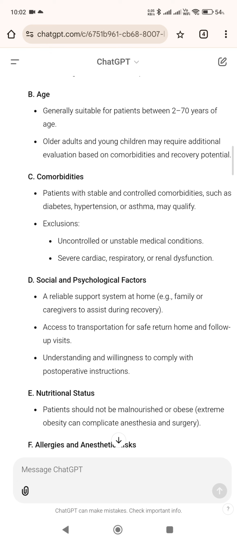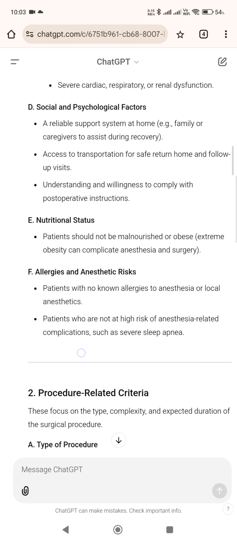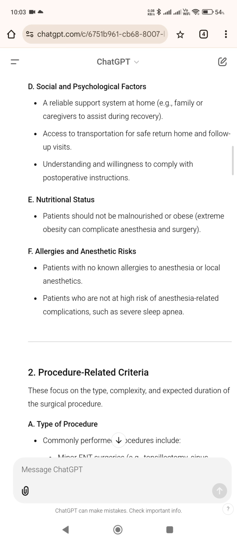C. Comorbidities. Patients with stable and controlled comorbidities, such as diabetes, hypertension, or asthma, may qualify. Exclusions: uncontrolled or unstable medical conditions, severe cardiac, respiratory, or renal dysfunction. D. Social and psychological factors. A reliable support system at home, e.g. family or caregivers to assist during recovery. Access to transportation for safe return home and follow-up visits. Understanding and willingness to comply with post-operative instructions.